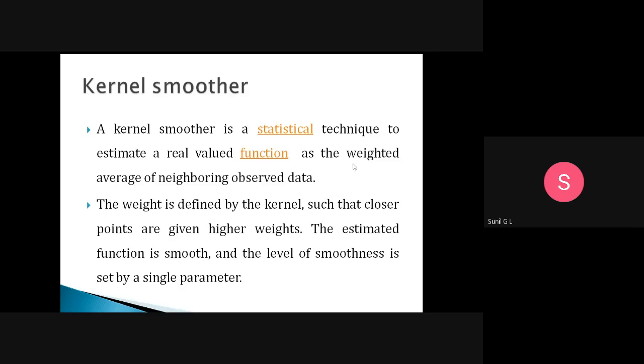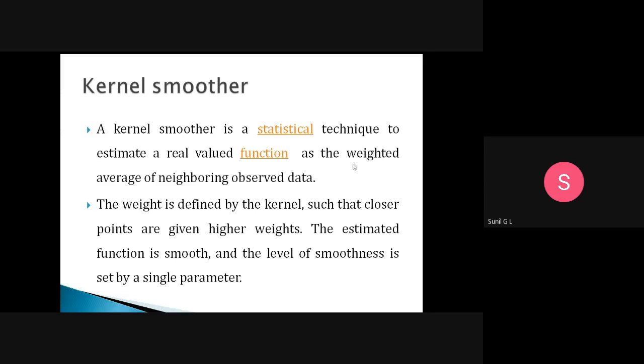One more thing: in locally weighted regression, we need to smooth using a kernel smoother. So what is a kernel smoother? A kernel smoother is a statistical technique to estimate a real valued function as the weighted average of neighboring observed data.